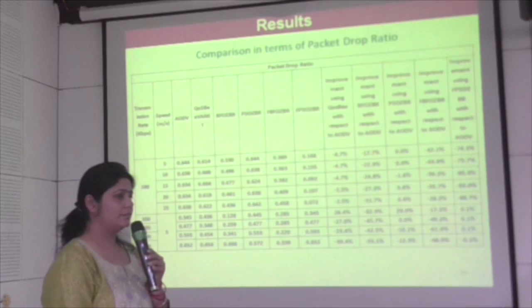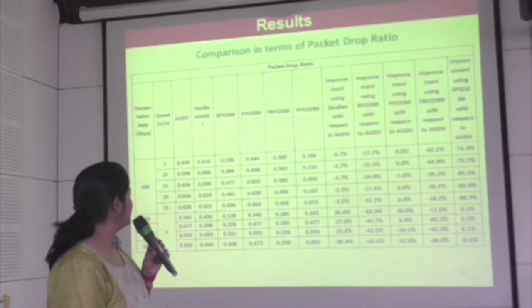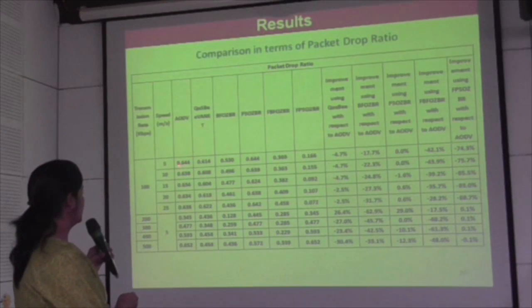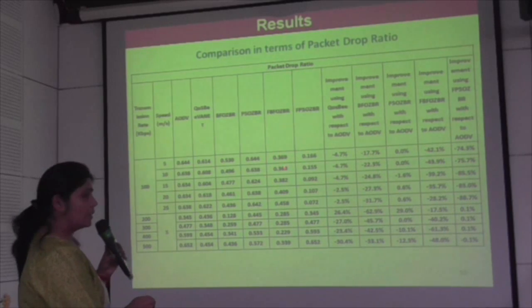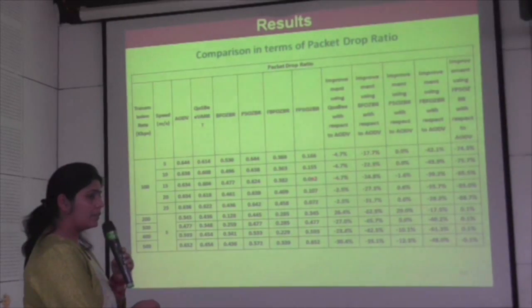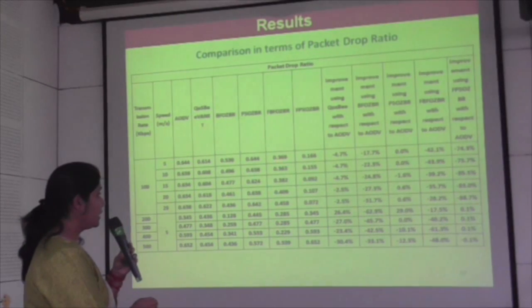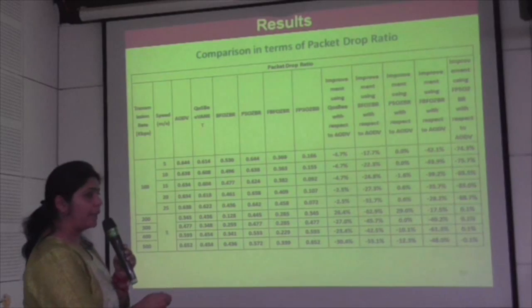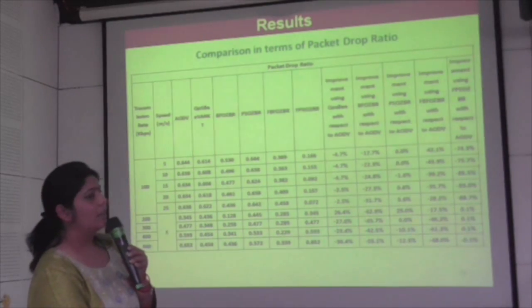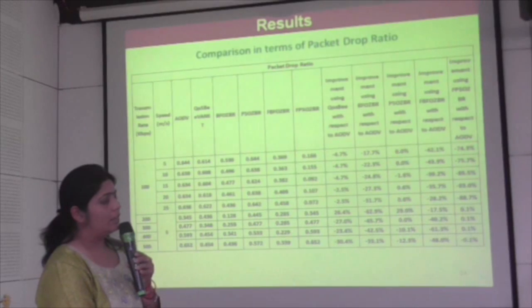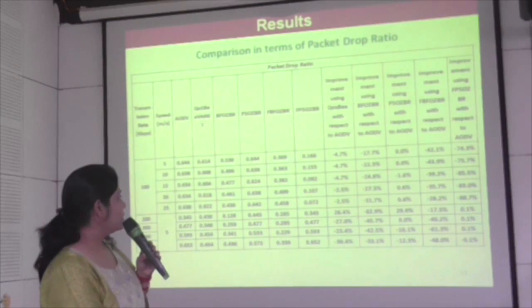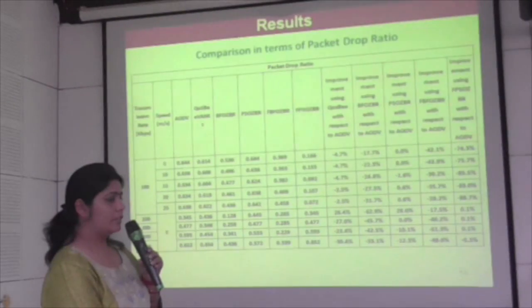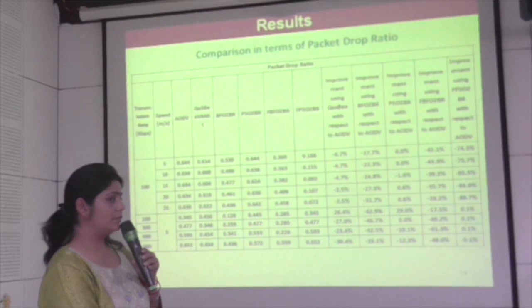This is your ratio. What is the parameter for AODV? 0.644. Yes, ma'am. Minus how you are calculating the improvement parameter. Ma'am, how I am calculating the improvement parameter. So 0.369 is better or 0.644 is better? 0.369 is better because it's a packet drop ratio, it should be less. But that is not reflecting. That is what I wanted to say, the way you are presenting, it doesn't reflect. If you say 0.6, 0.6, 0.5, 0.6, 0.3, 0.1, then there is an improvement for FBFOZBR. But if I look at this, it doesn't say that.